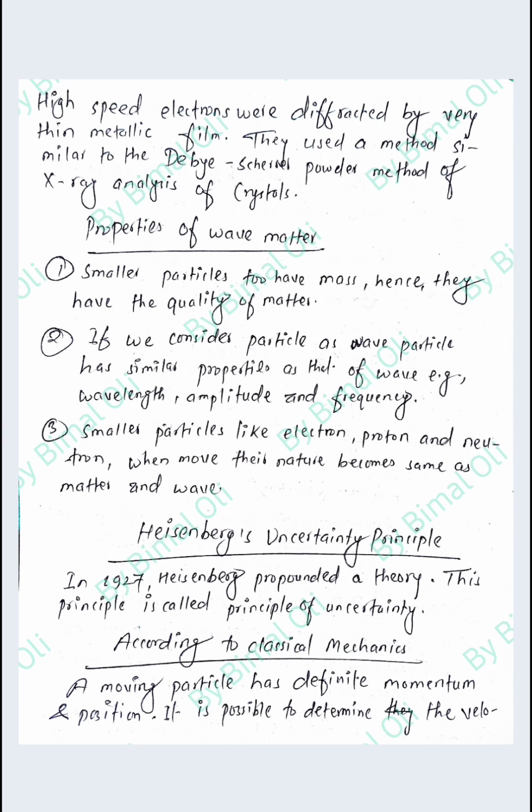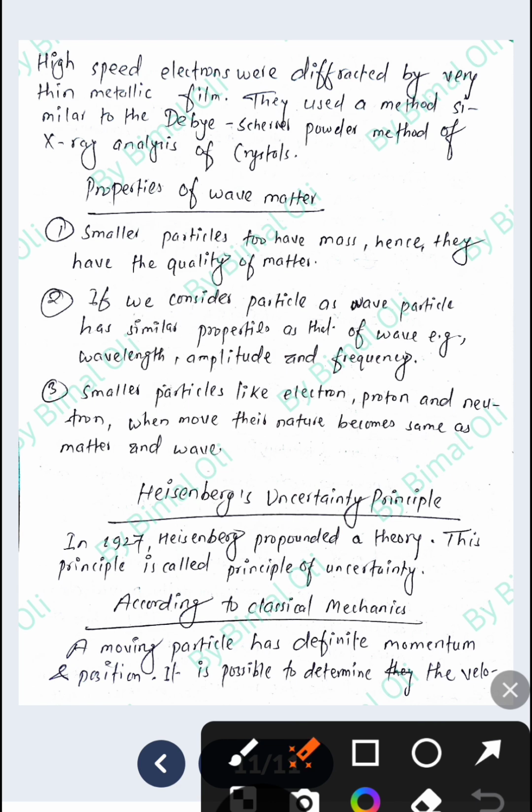Now the properties of wave matter. Smaller particles have mass, hence they have the quality of matter. This point highlights the property of matter, because very small particles also have mass, which we call matter.